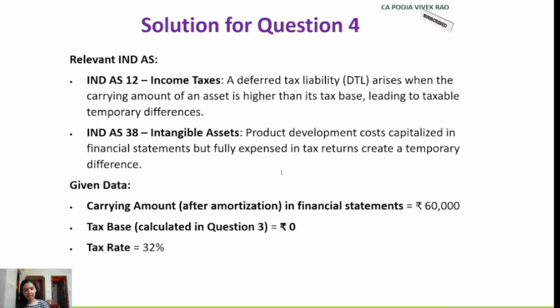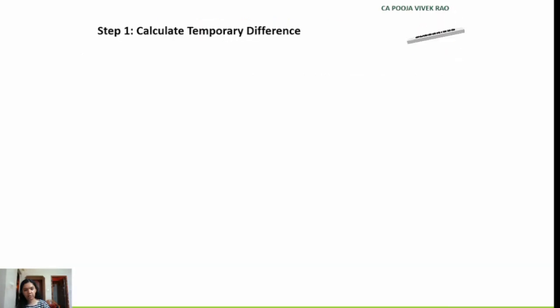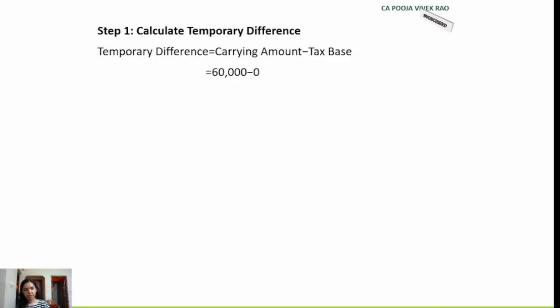So let's go ahead and conclude the temporary difference now. So temporary difference is nothing but difference in carrying amount and the tax base, that is carrying amount minus the tax base. So in this case the carrying amount is rupees 60,000 and tax base is 0. Hence the temporary difference is rupees 60,000.